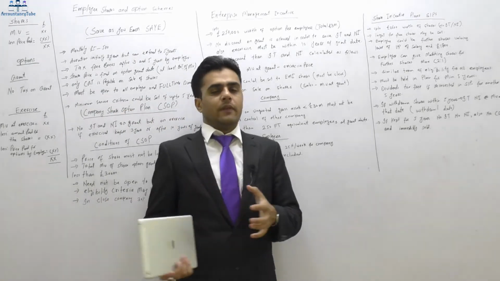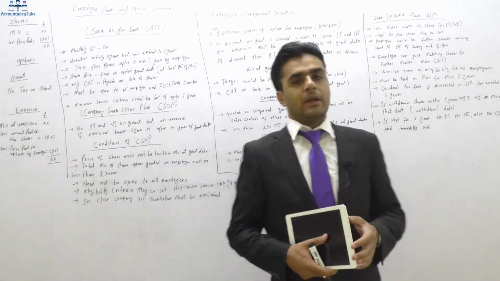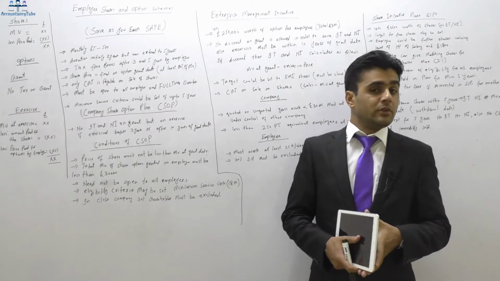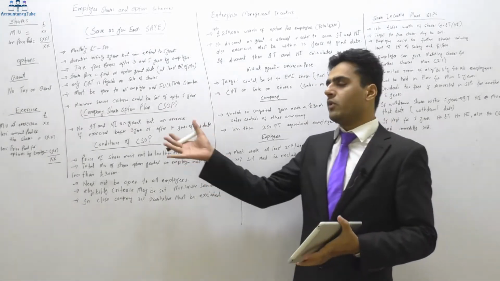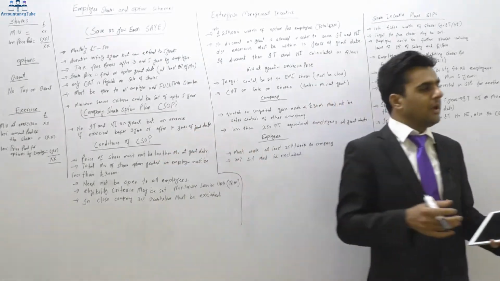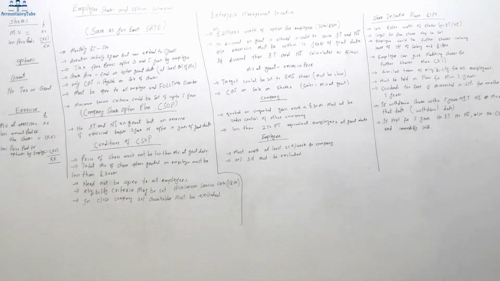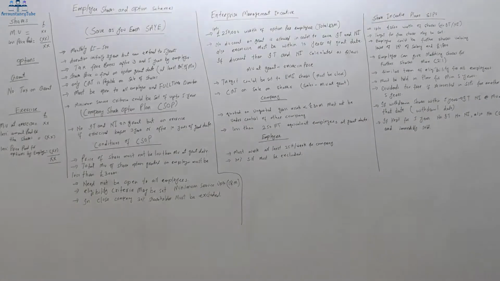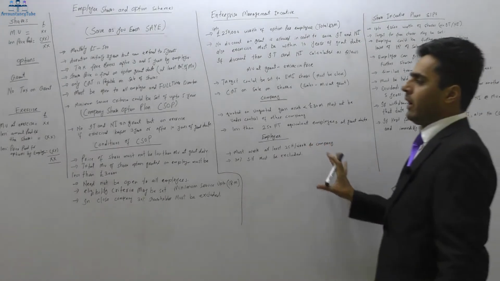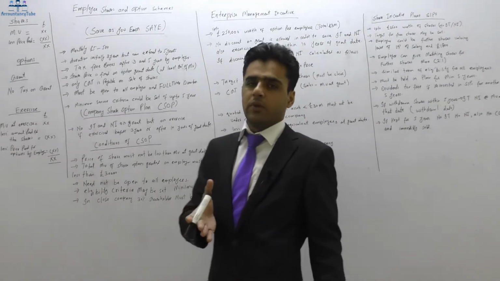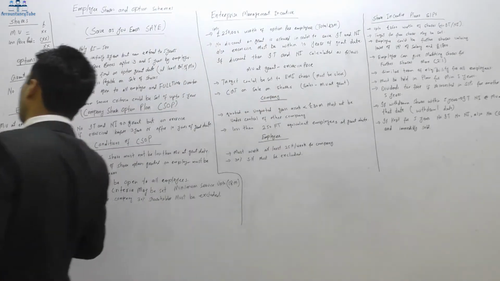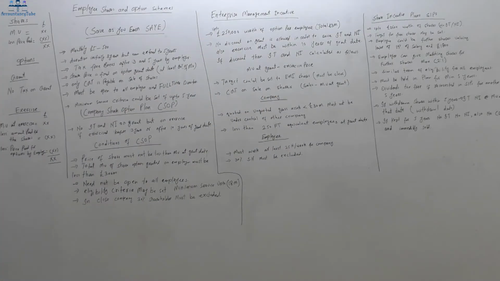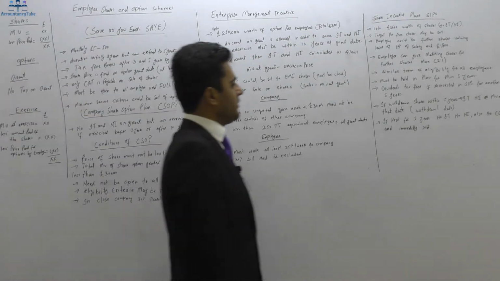Apart from these, there are some schemes as far as our P6 advanced taxation is concerned. Now these are 4 schemes which I've listed on the board as well, and you can see in chapter number 5 of your P6 notes. Why I have noted down everything here on the board is just for yourself. So please make sure you write down whatever I am writing on the board in your notebooks. It will help you while you are doing the revision.